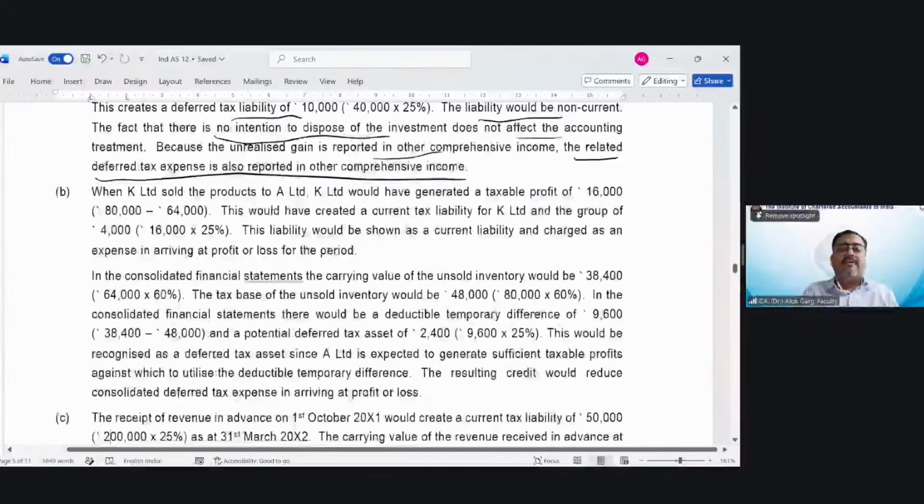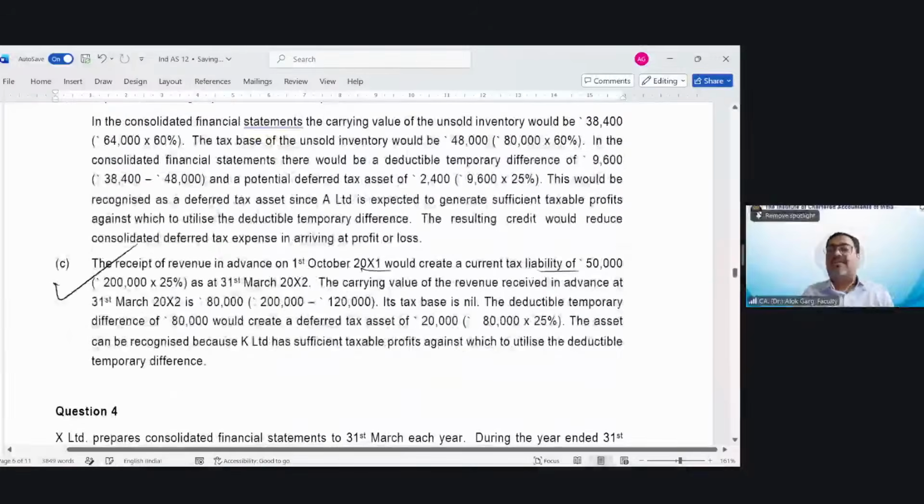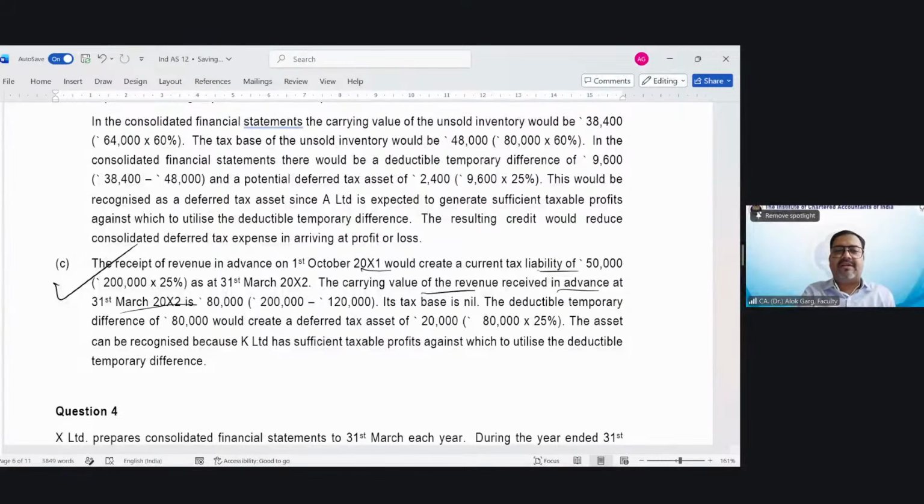the receipt of revenue in advance on 1st October would create a current tax liability of 50,000, right? 2 lakh multiplied by 25%, you have paid tax. The carrying value of the revenue received in advance at 31st March is 80,000. Tax base is 0. So a deductible temporary difference of 80,000 would create a deferred tax asset of 20,000, 80,000 multiplied by 25%. The asset can be recognized because K Limited has sufficient taxable profit against which to utilize the deductible temporary differences.